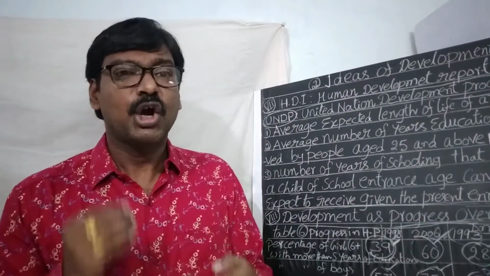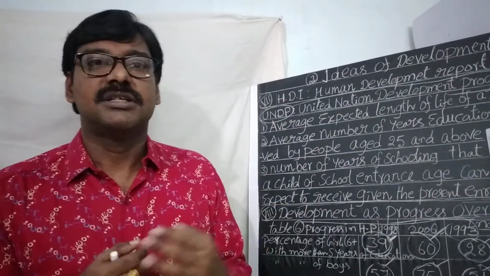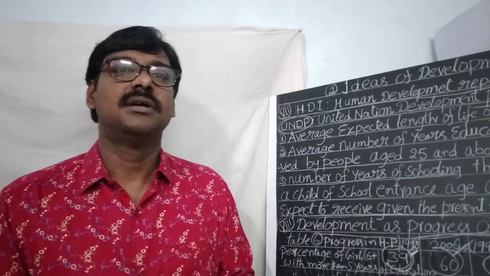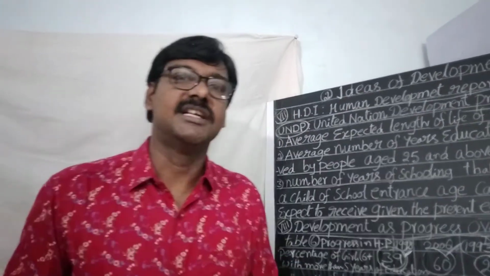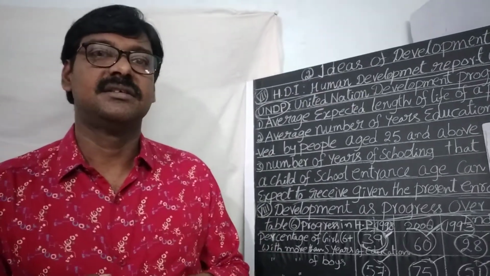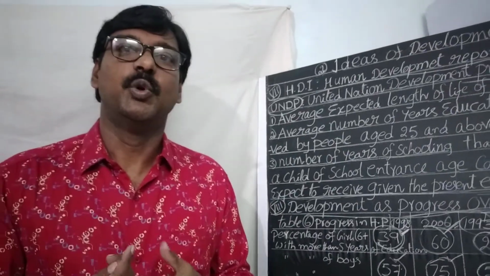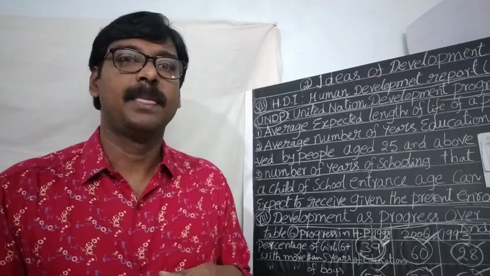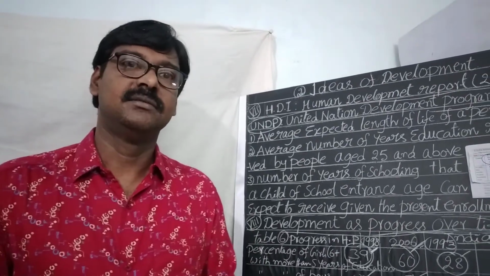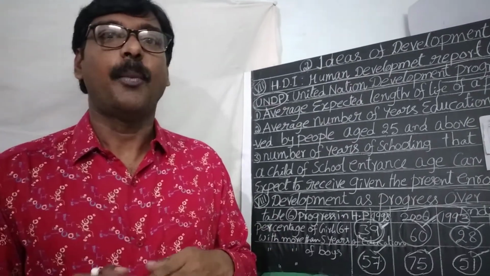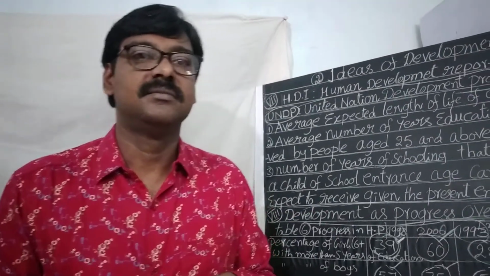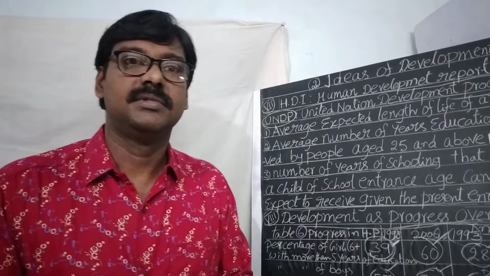The government also gave importance to education in Himachal Pradesh, and the government provided many facilities. The government provided minimum facilities: they constructed good school buildings, provided good classrooms, drinking water facilities and toilets, and appointed sufficient teachers in the schools.